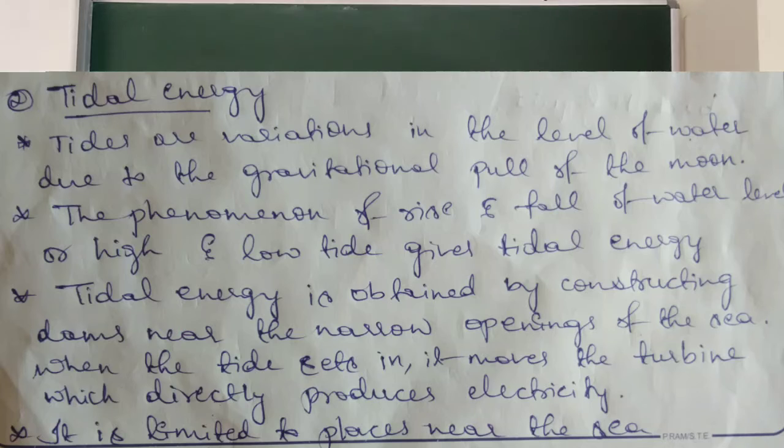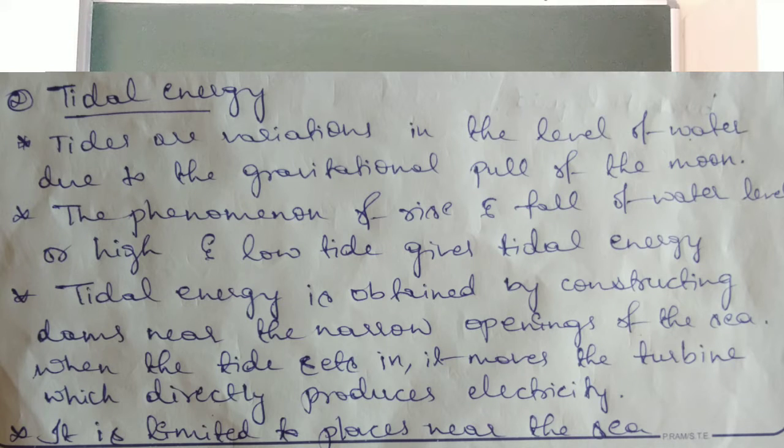So here I will repeat. Tides are variations in the level of water due to the gravitational pull of the moon. The phenomenon of rise and fall of water level gives the tidal energy, and tidal energy is obtained by constructing dams near the narrow opening of the sea. When the tide sets in, it moves the turbine which directly produces electricity. Now look at this clip, you will get an idea how we obtain tidal energy.